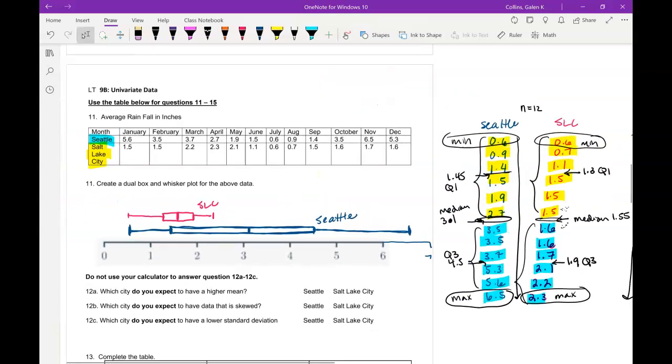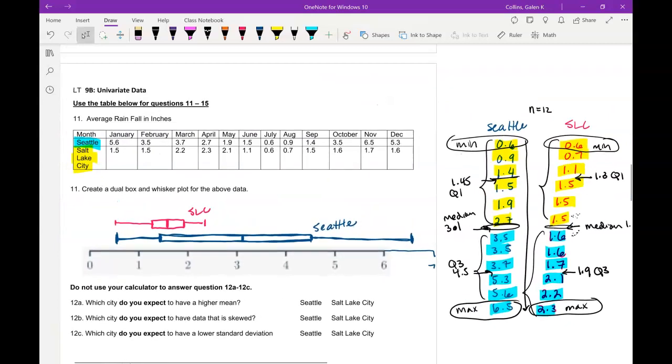So when we go to make our box plots, I did mine already. Remember, you should have the minimum. The box starts at Q1. The line through the box is the median. The box ends at Q3 and the plot ends at the maximum. And so I had to add some room to our number line since our max is 6.5. We do the same thing with Salt Lake City.